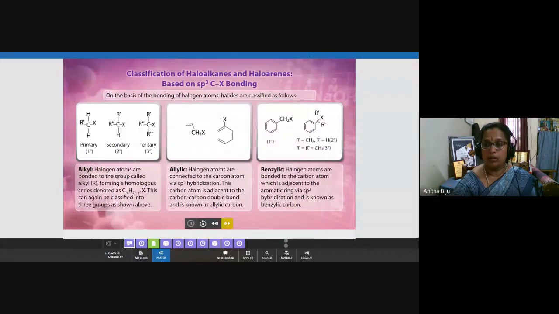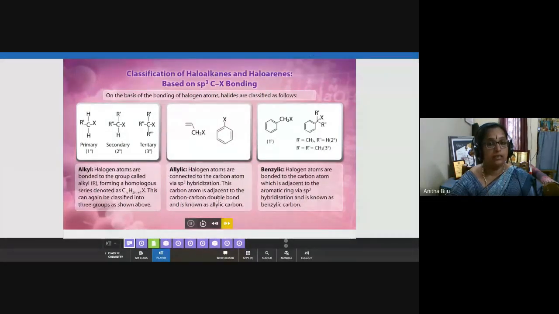So the halogen atom is directly attached to an sp3 hybridized carbon atom, but that carbon atom is attached to an sp2 hybridized carbon like this. This type of compound is called allylic.